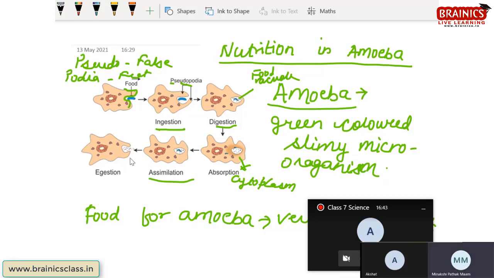And again, egestion takes place with the help of pseudopodia. The vacuole will come out with the undigested part. Getting my point? Yes, ma'am. So this is the whole flow chart depicting the process of digestion and nutrition in amoeba. Getting my point?